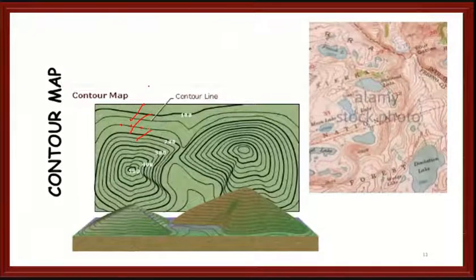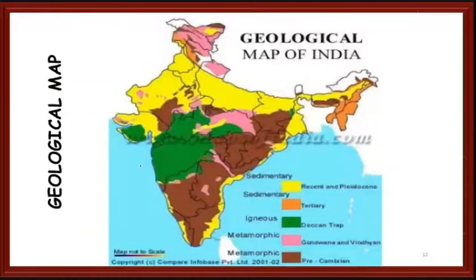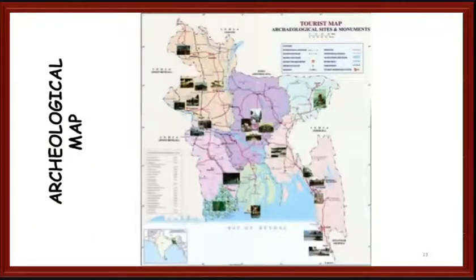What RL is, we will study further in leveling. We have seen these types of maps; these are the contour lines. Then geological maps, and archaeological maps, which, as I said initially, locate different archaeological sites.